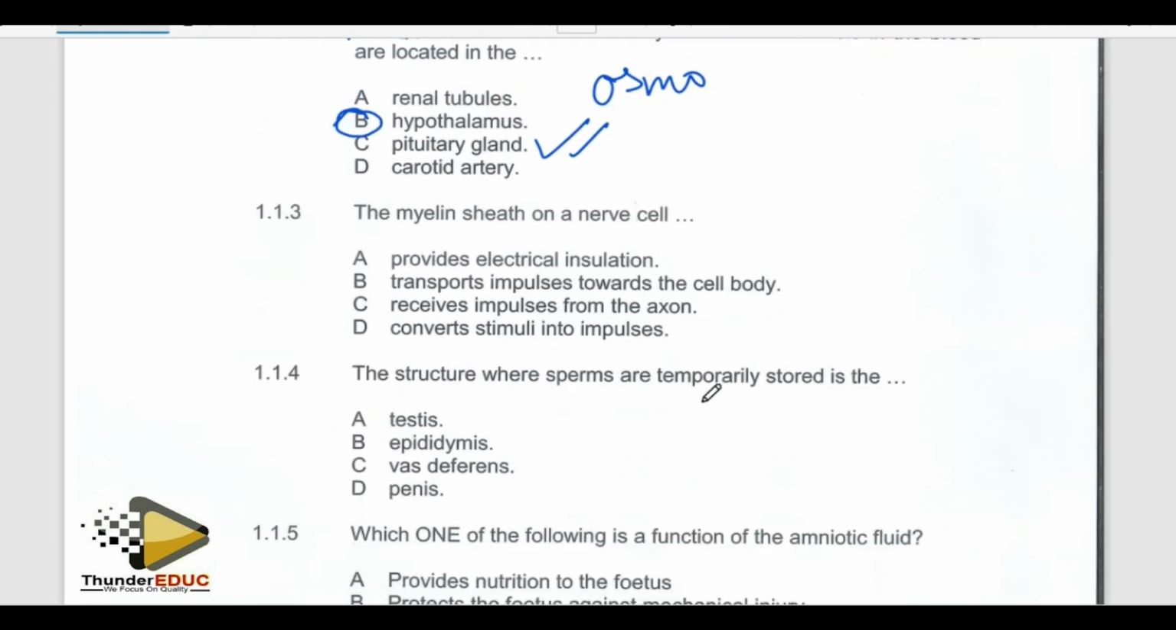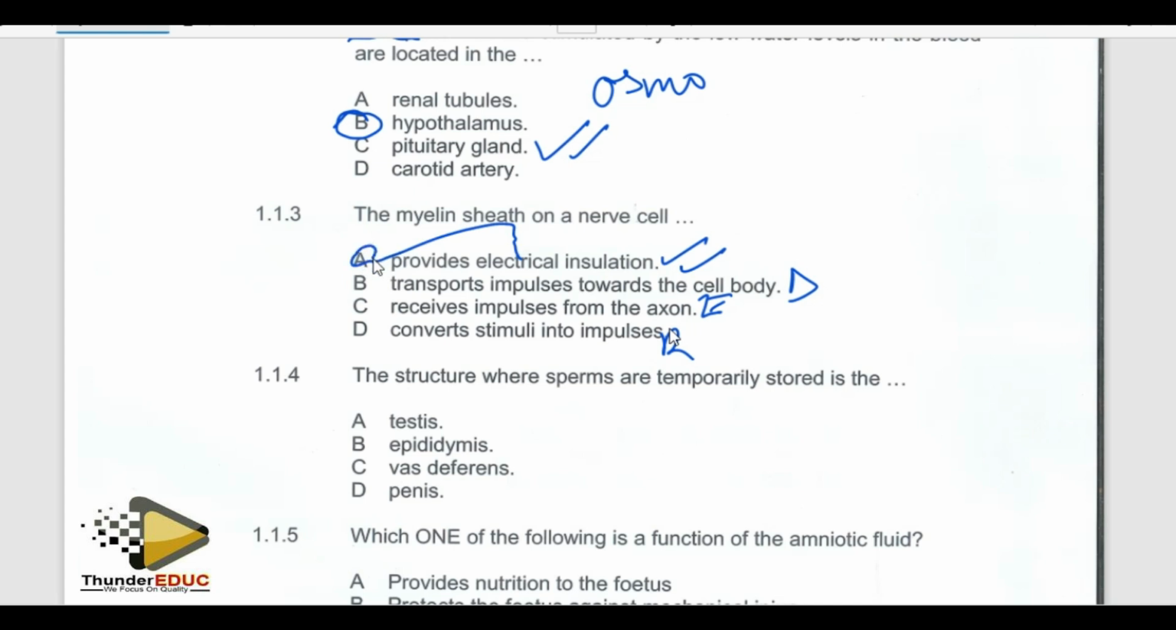2 marks there. They're saying that the myelin sheath on a neuron, or on the nerve cell, what's the function? Provide electrical insulation. Yes. Transport impulse towards the cell body, that is a dendrite. Receives impulse from the axon, that is the effector. Converts stimuli into a nerve impulse, and that is a receptor. Basically, this is a receptor, this is an effector, and transport impulse towards the cell body is the dendrite. So the answer becomes A. So expect that to be A.